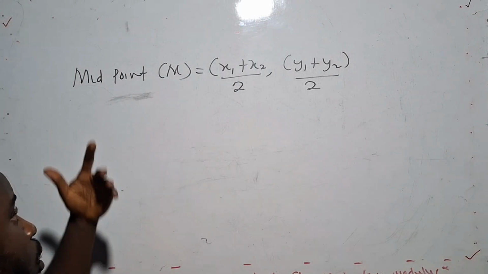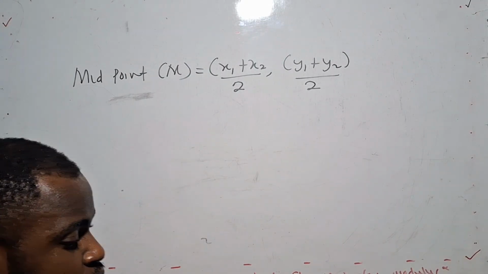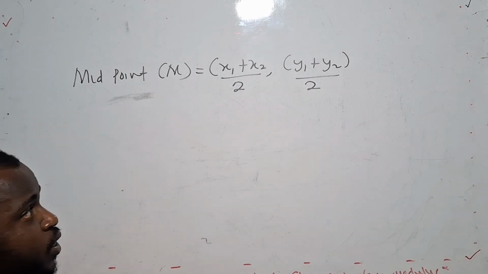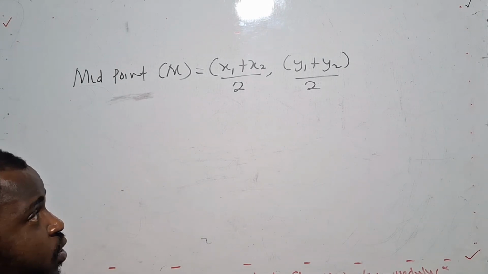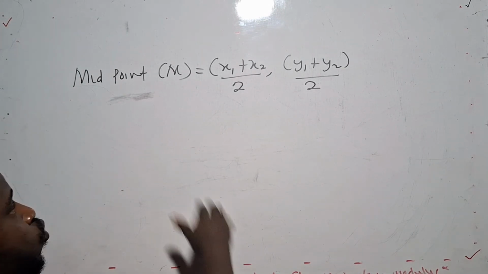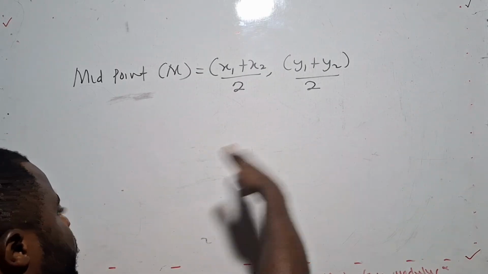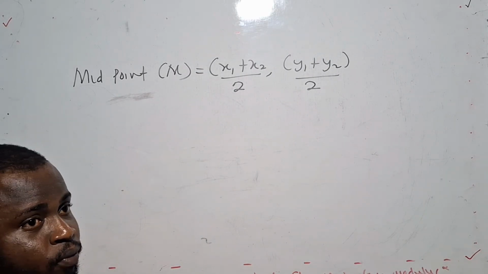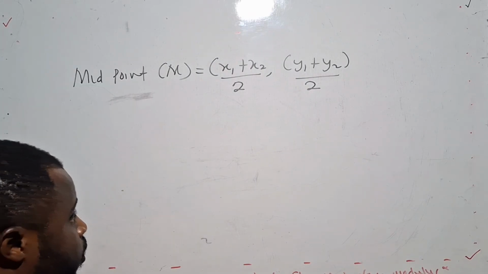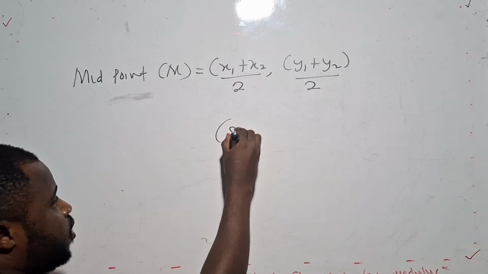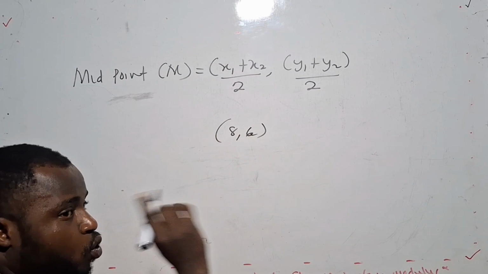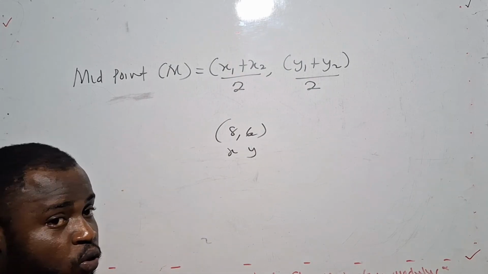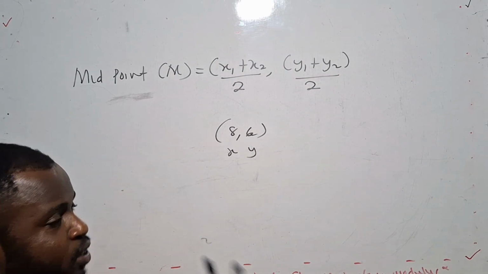So one thing about mathematics is, know the formulas and when to use them. So this is the formula for finding the midpoint of a given line. And when you write the formula, given the point, you should be able to locate your x1 and the y1 for any pair of coordinates. If I have 8, 6, for any pair of coordinates, the first one is x, the second one is y. This one you need to understand. The first one is x, the second one is y.